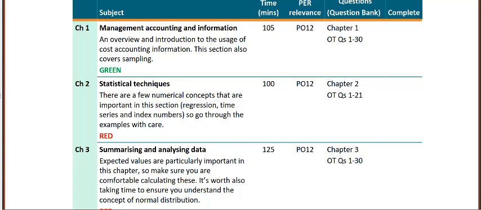So here we've got the structure of your study planner, and what you can see is we've broken it down by each of the different chapters. You've got chapter 1, chapter 2. We've given you a very brief summary of what is in the chapter. So chapter 2 is on statistical techniques, so it tells you here to expect some maths. It's given you that this is probably one of the harder chapters, so to dedicate a good amount of time and focus when doing this chapter. It's given you a suggested amount of time against it, and then it's told you which questions we think you should attempt to support your knowledge once you've completed that chapter.